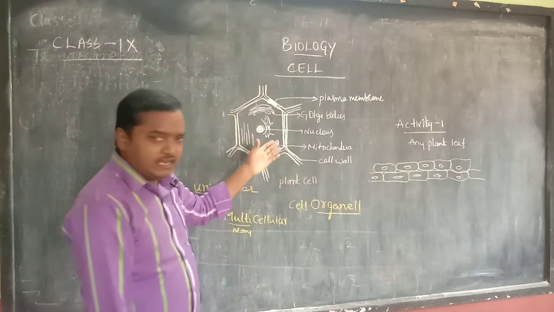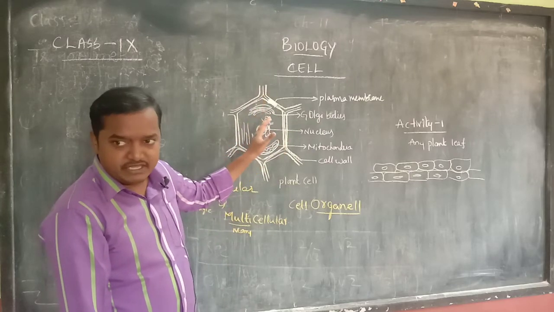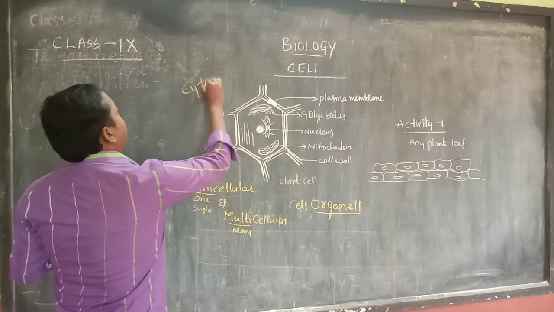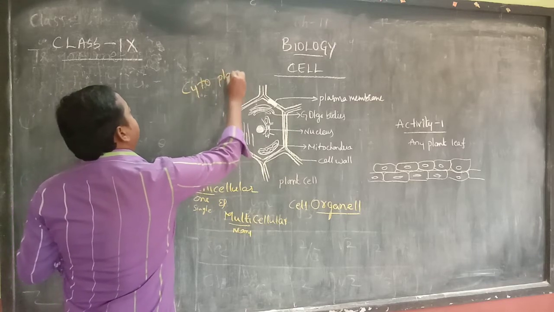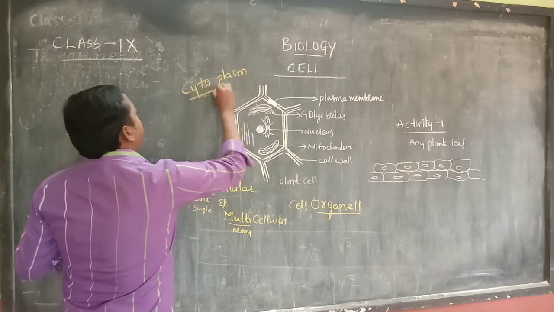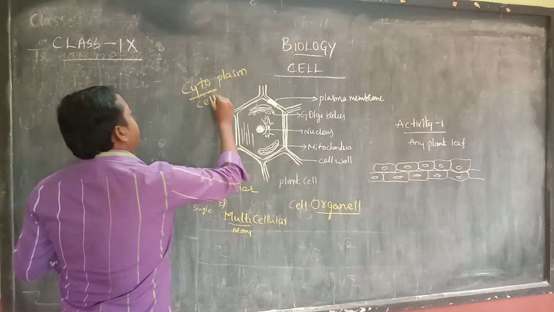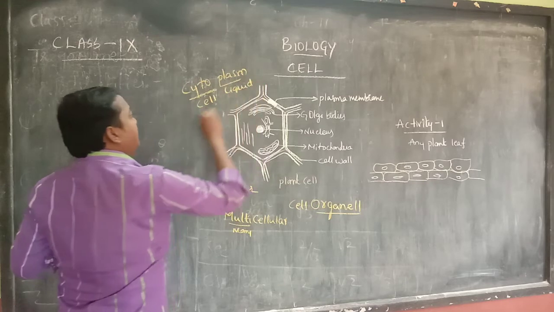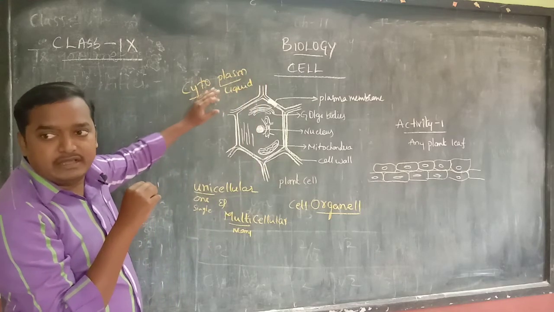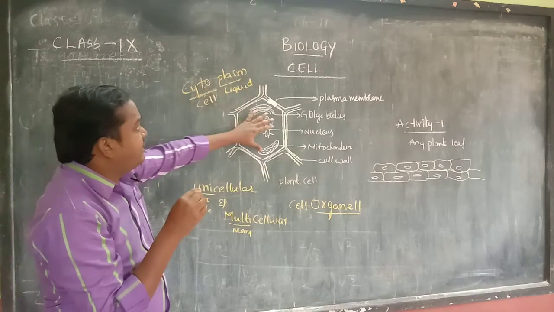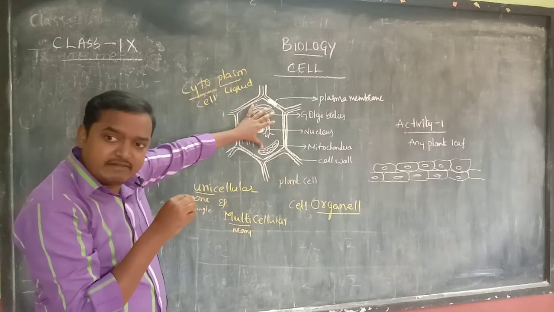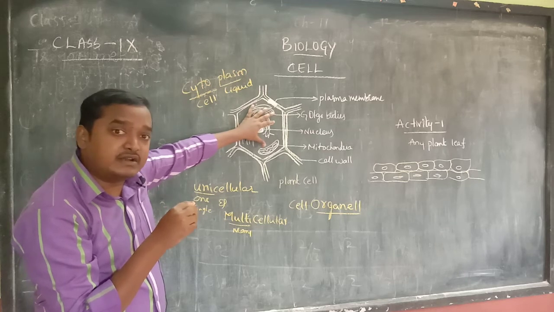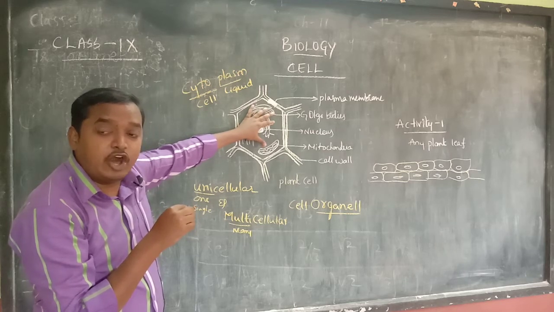Means inside the cell, cytoplasm is there. Cytoplasm. Cyto means what? Cell. Plasma means liquid material. Okay? Cytoplasm. So in the cytoplasm it's liquid. In the liquid, what is there? Some parts are there. Those parts are called cell organelles.